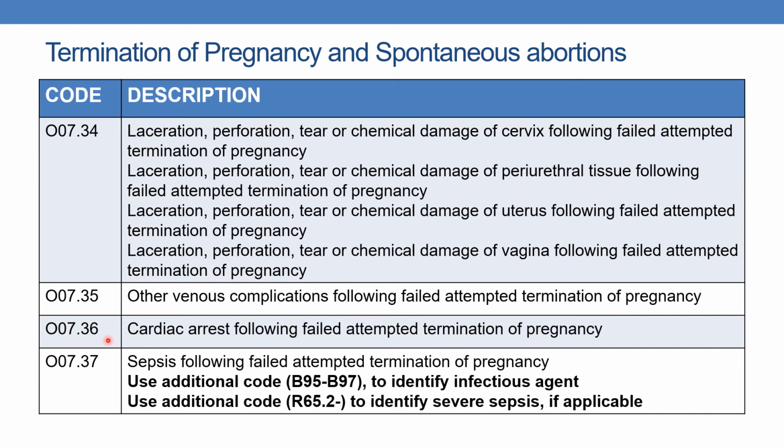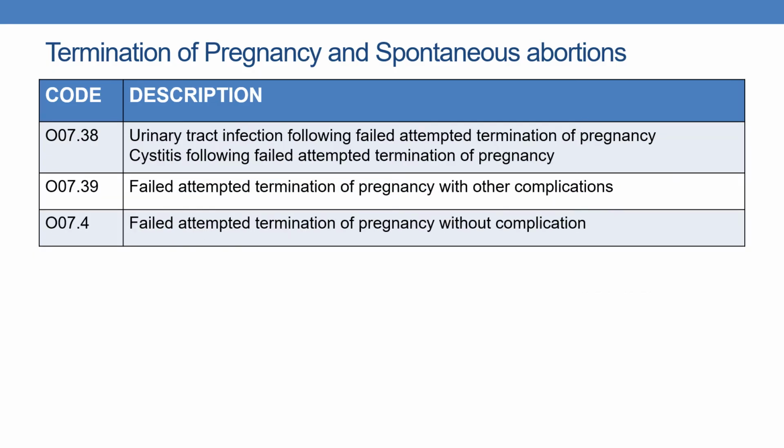And O07.36 indicates cardiac arrest following failed attempted termination of pregnancy. O07.37 indicates sepsis following failed attempted termination of pregnancy. And you need to use the additional codes B95 to B97 and R62 whenever we are coding sepsis.